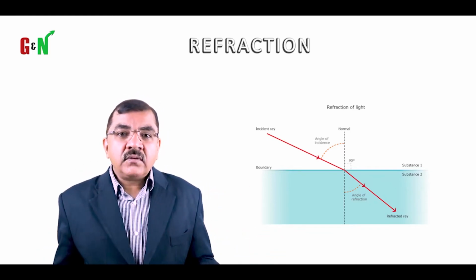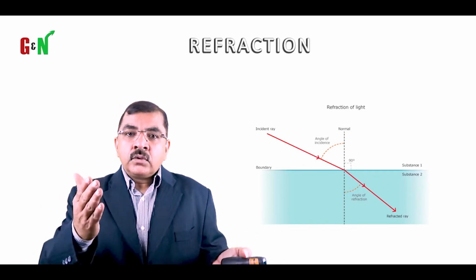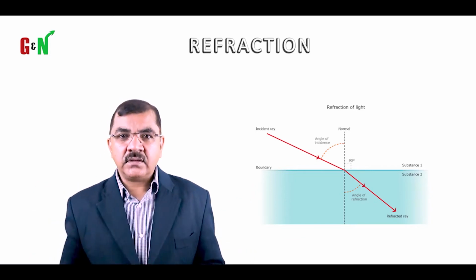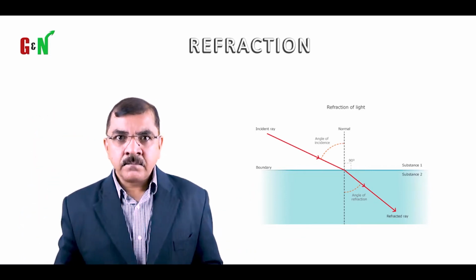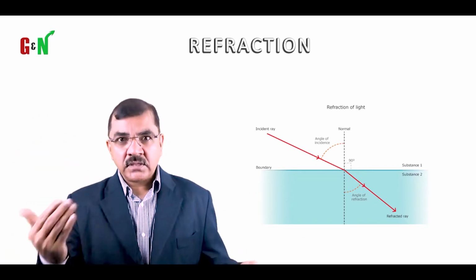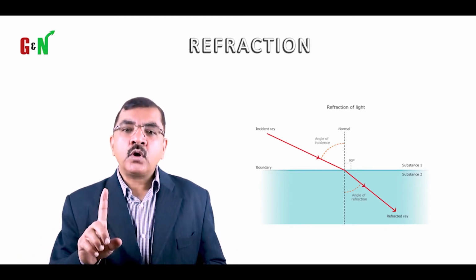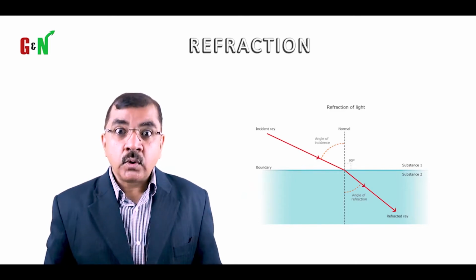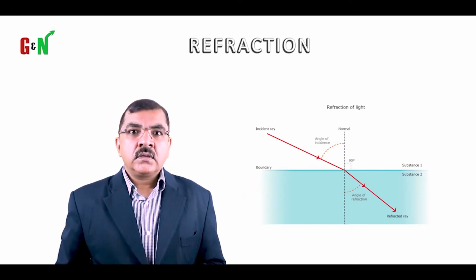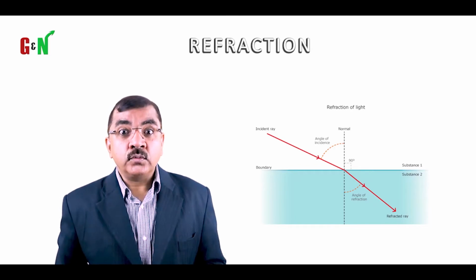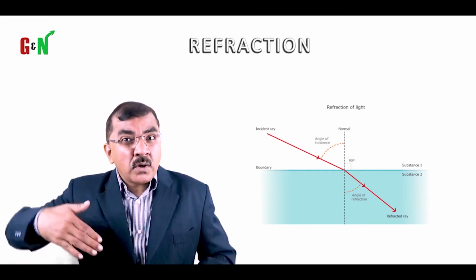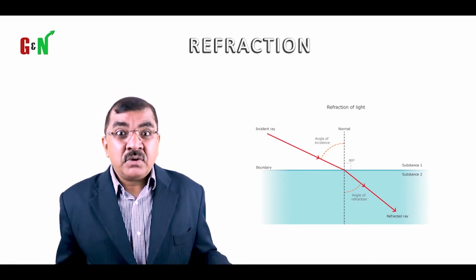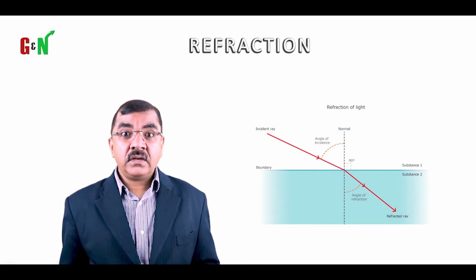And what is the refractive index all about? Every transparent material has a refractive index. If it is vacuum, it's 1. If it's air, close to 1. If it is water, 1.33. If it is glass, 1.5. If it is diamond, 2.42 is the refractive index. Imagine how much light must be bending inside a diamond because of the high refractive index.